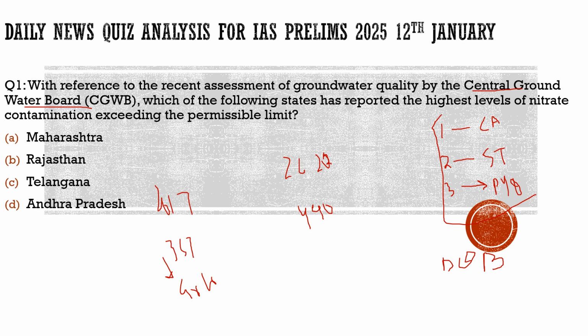Basically this whole discussion is about nitrate pollution. With respect to this assessment done by the Central Groundwater Board, it has found out that nitrate pollution has increased from 357 districts earlier in 2017 to 440 districts, which adds up to the point that more than 50% of districts in our country are highly polluted with nitrate.